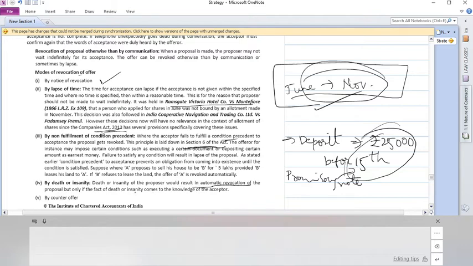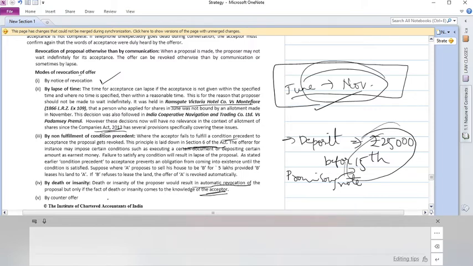But only if the fact of death or insanity comes to the knowledge of the acceptor. Yes, I mean, if it doesn't come to the knowledge of the acceptor, he would be thinking that there's a contract still going on and all that. Once that death or insanity comes to the knowledge of the acceptor, then it is automatically revoked.